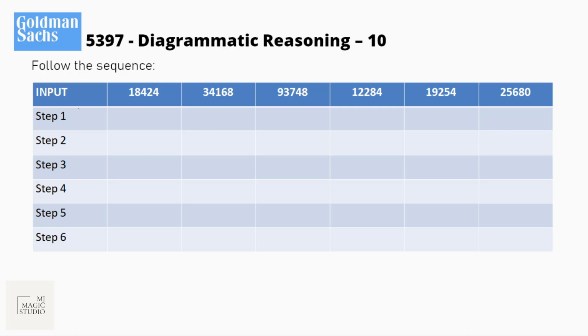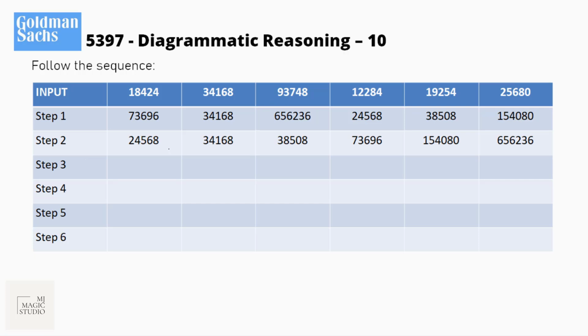Step 1 is multiplied by the middle number. So we'll multiply this by 4, this by 1, this into 7, here middle number is 2, here middle number is again 2, multiply this by 2, and here middle number is 6. So after multiplication, step 1 will look like this. This is multiplied by 4, 1, 7, 2, 2 and 6. Step 2 is arrange. Arrange them in ascending order. After arrangement, we have these numbers.